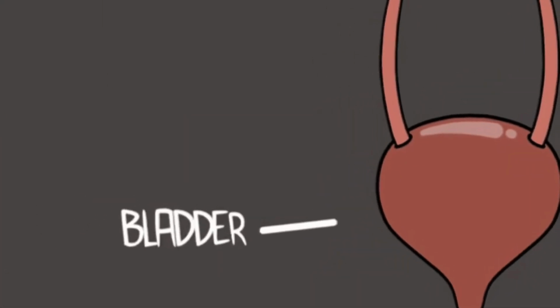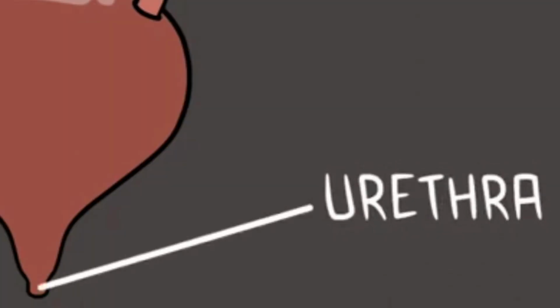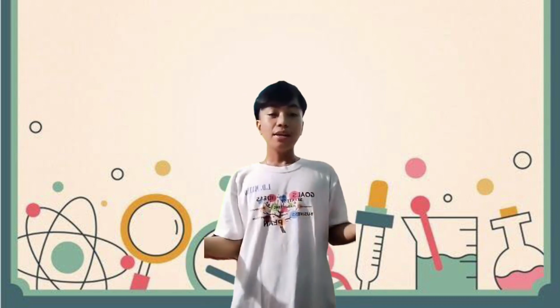Third is the urinary bladder. The urinary bladder is the organ that collects waste excreted by the kidneys prior to disposal by urination. It is a hollow, muscular and distensible organ and sits on the pelvic floor. Urine enters the bladder via the ureters and exits via the urethra. Lastly, the urethra. In anatomy, the urethra, from the Greek word urethra, is a tube which connects the urinary bladder to the outside of the body. In humans, the urethra has an excretory function in both genders. That is all about the excretory system.